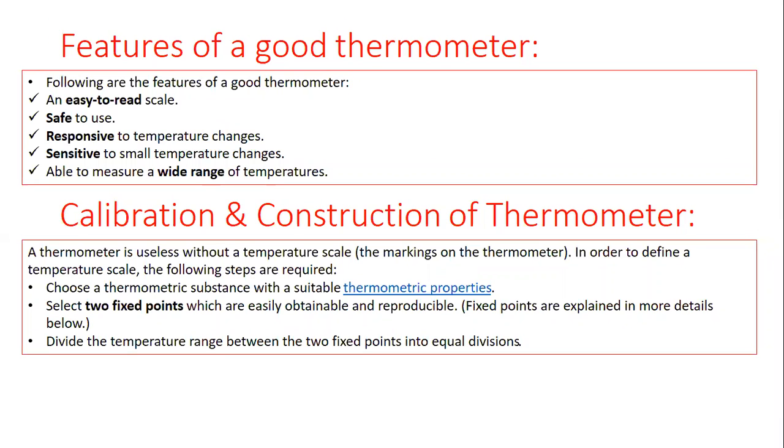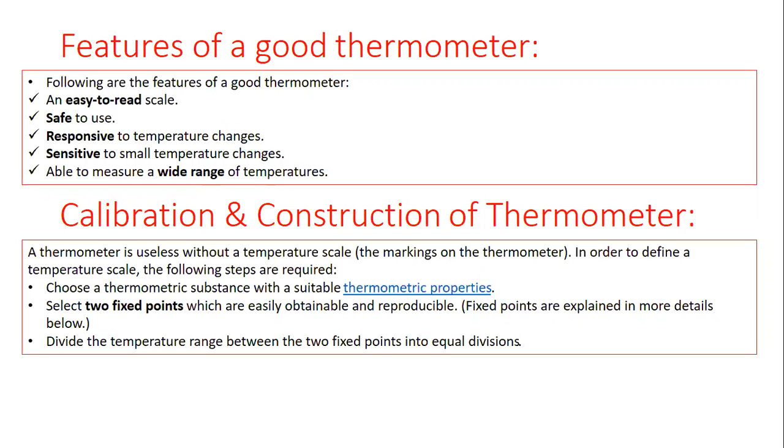The first step is to choose a thermometric substance with a suitable thermometric property. Beta, the first step is very important. In the first step, you are supposed to select a thermometric substance. And when you are choosing a thermometric substance which is suitable for your thermometer, you always need to consider a suitable thermometric property related to that substance.